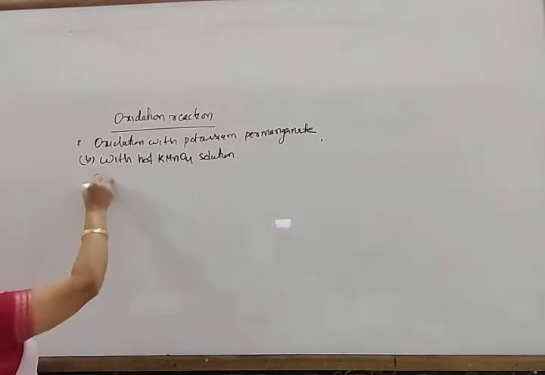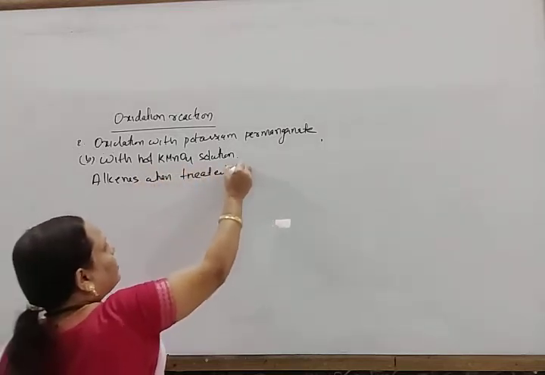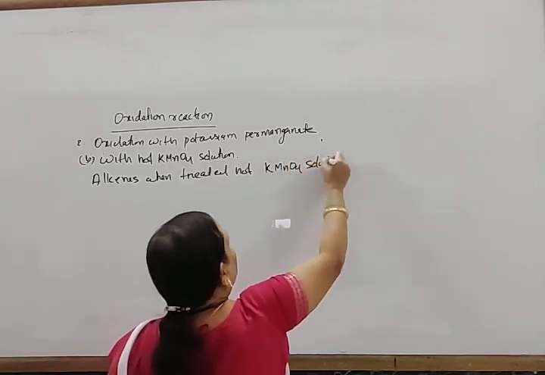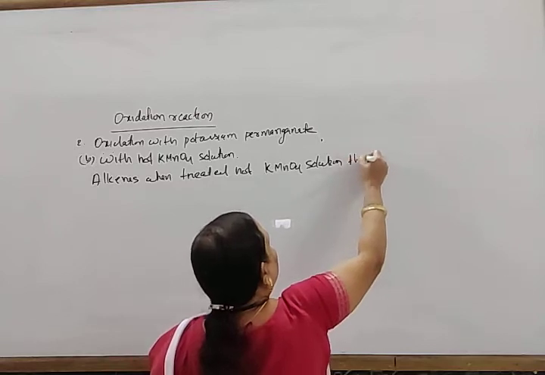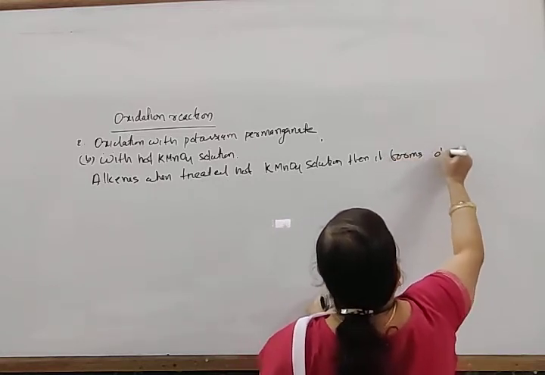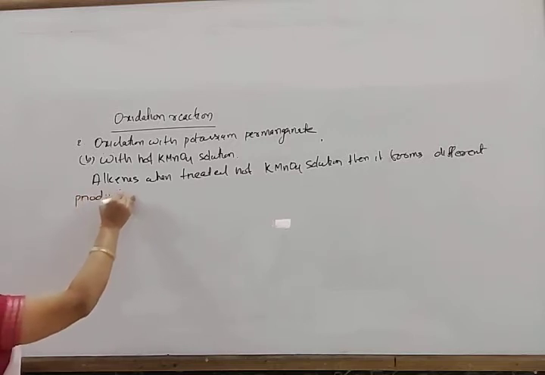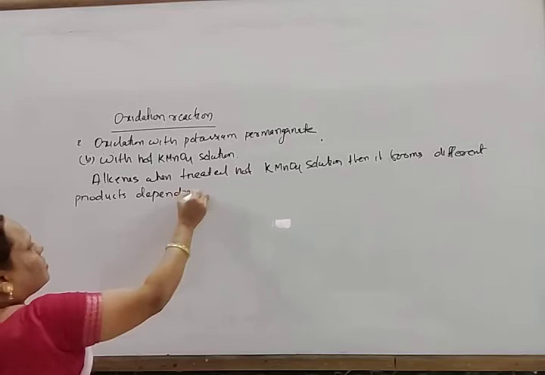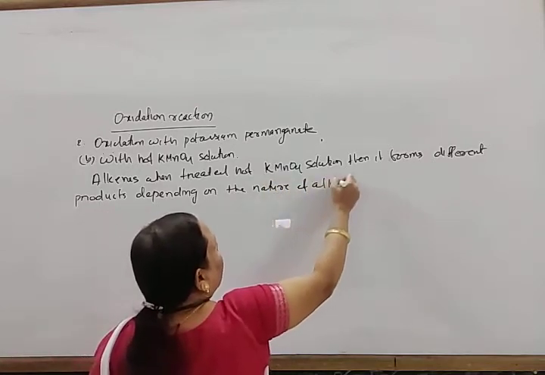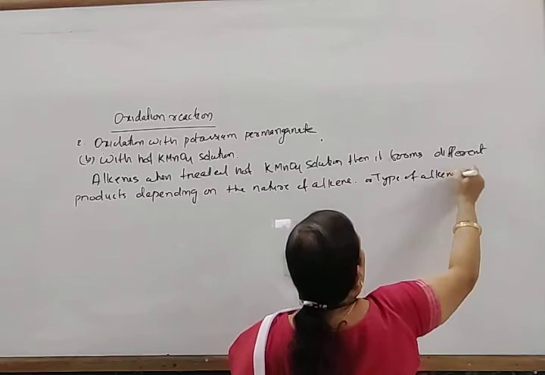So alkenes, when treated with hot potassium permanganate solution, form different products depending on the nature or type of alkene.